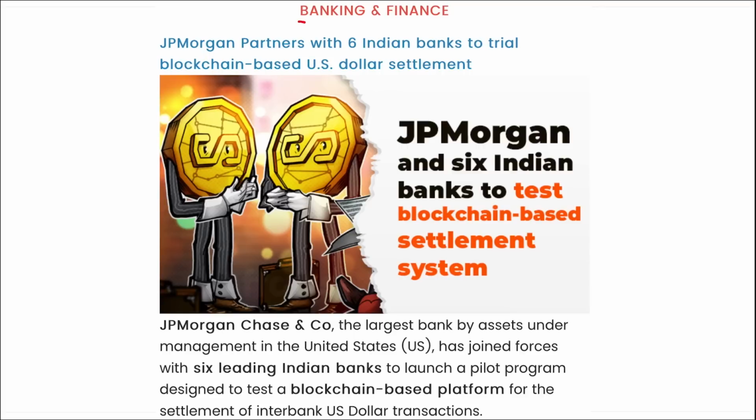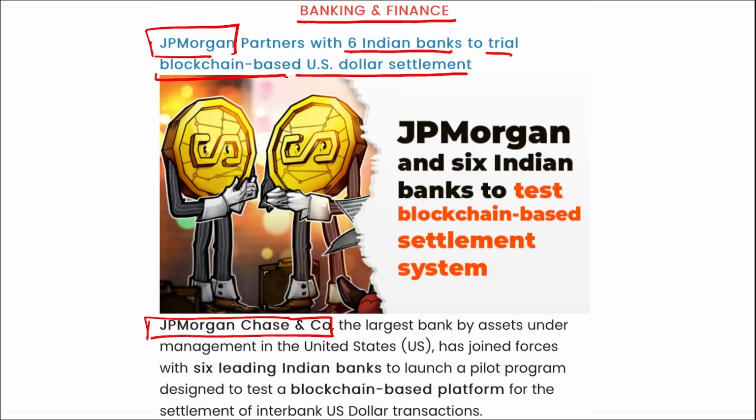Next is related to banking and finance. JP Morgan has partnered with 6 Indian banks to trial blockchain-based US dollar settlement. I repeat, JP Morgan Chase and Corporation, they have recently stated that they will be tying up with 6 Indian banks where they will be launching a trial blockchain-based US dollar settlement. Right? And this is for the settlement of interbank US dollar transactions.